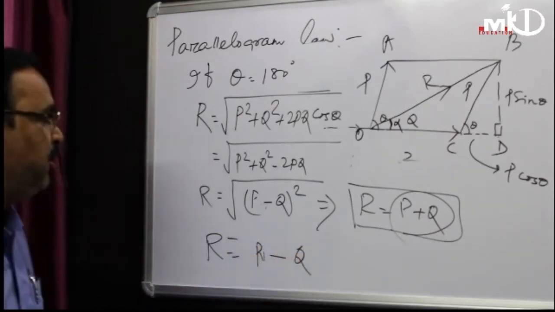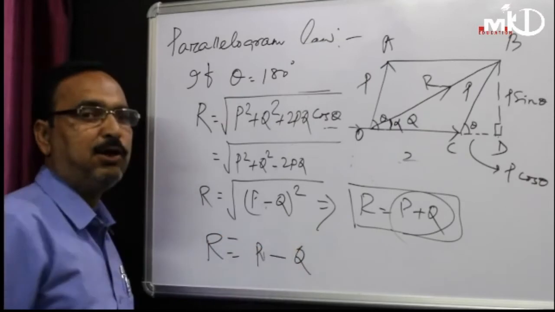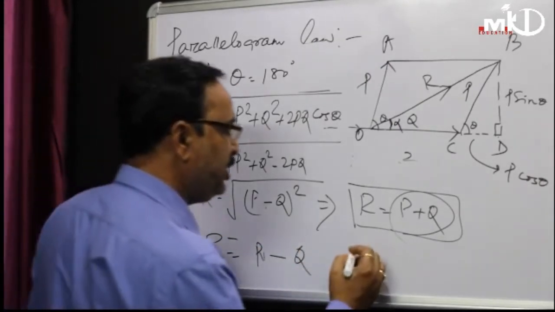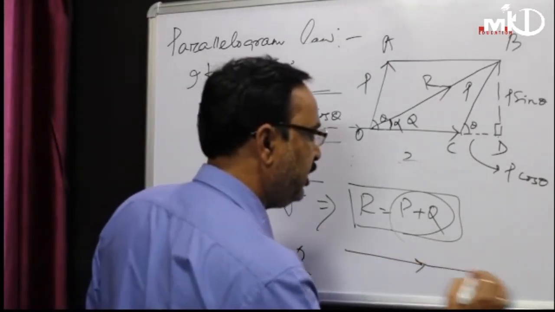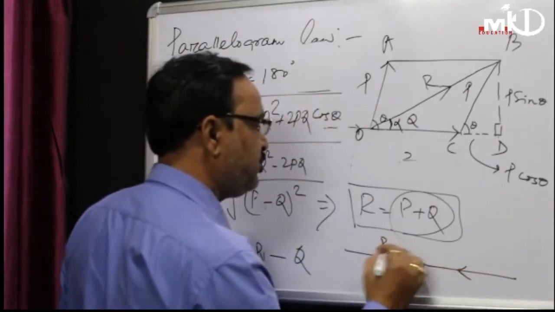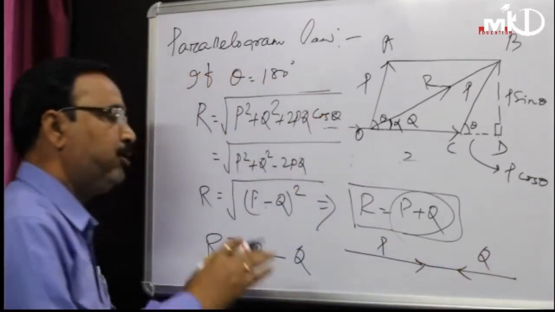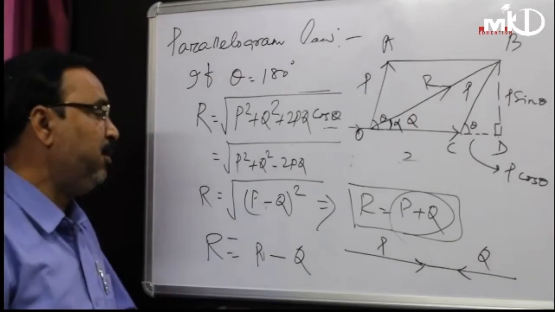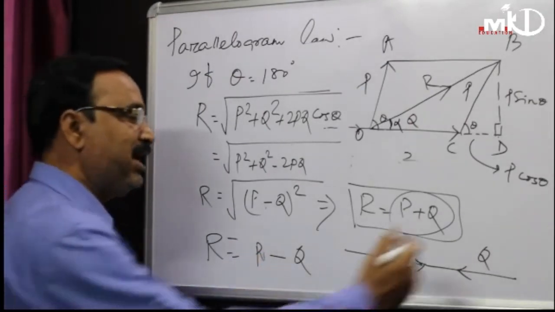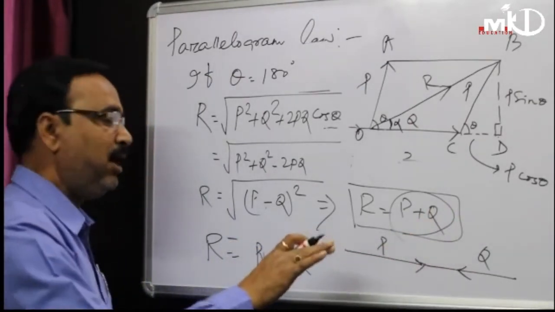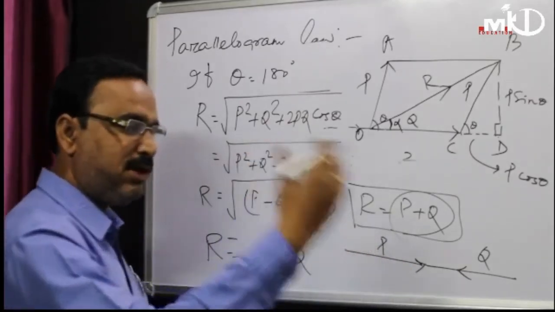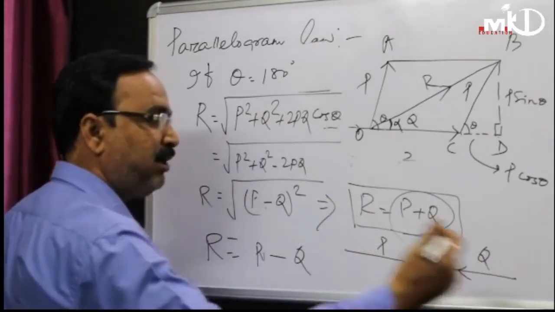It means both the forces are collinear and opposite in direction. Suppose this is P, this is Q. Both the forces are collinear in nature but opposite in direction. Q is negative and P is positive, because P is approaching towards right and Q is approaching towards left.